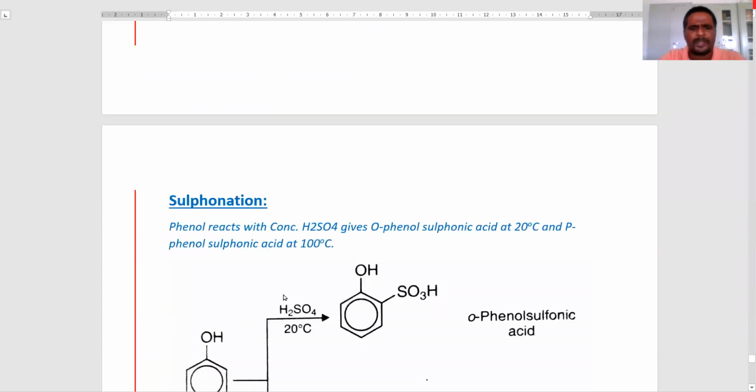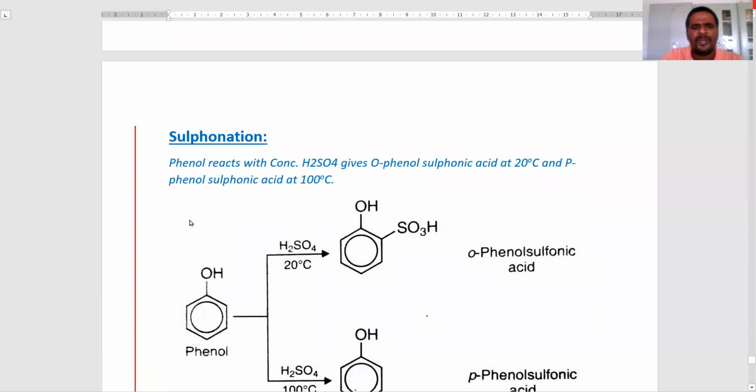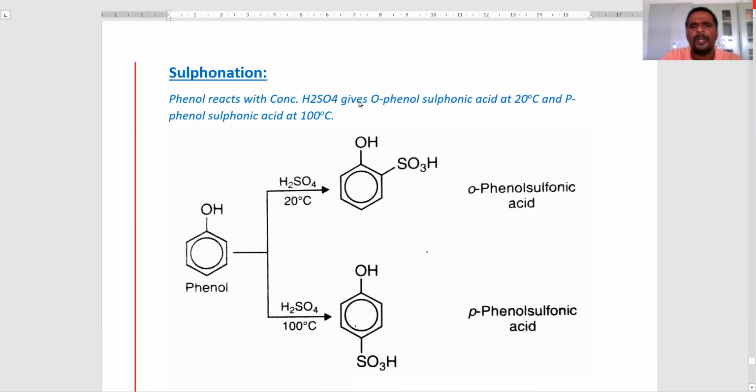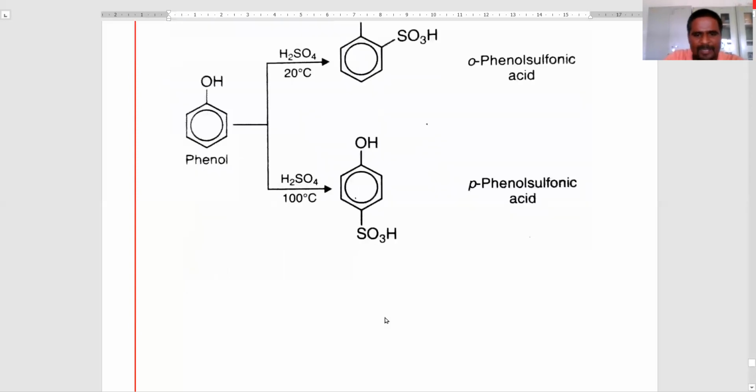Next one is sulfonation. Phenols react with concentrated H2SO4 to give ortho-phenol sulfonic acid at 20 degrees centigrade and para-phenol sulfonic acid at 100 degrees centigrade. Phenol reacts with concentrated sulfuric acid at 20 degrees centigrade to produce ortho-phenol sulfonic acid, and at 100 degrees centigrade to produce para-phenol sulfonic acid.